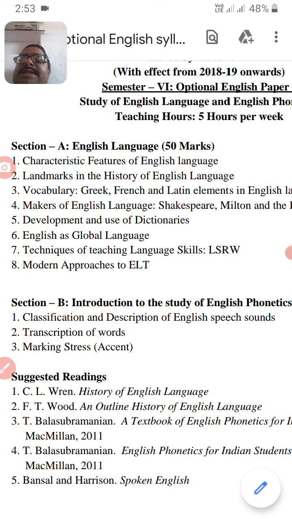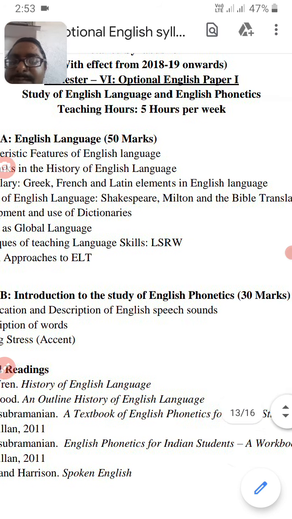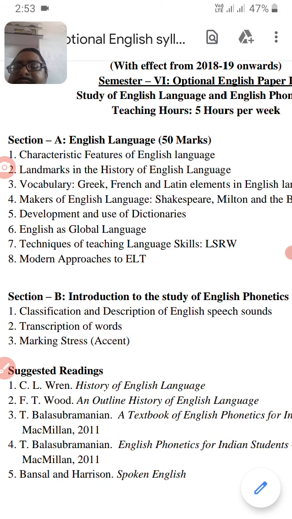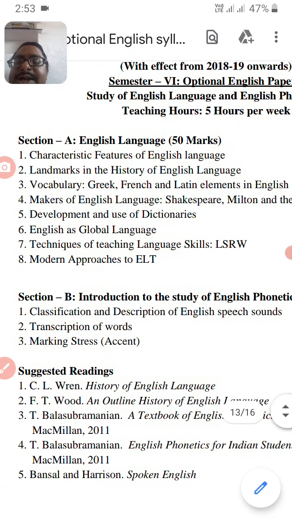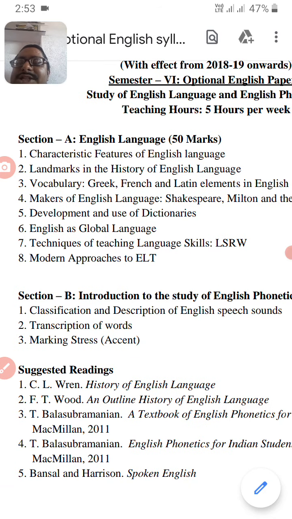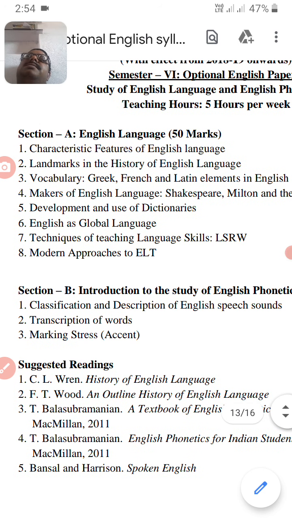And section B, introduction to the study of English phonetics. In this section, you have three topics. The first one, classification and description of English speech sounds.